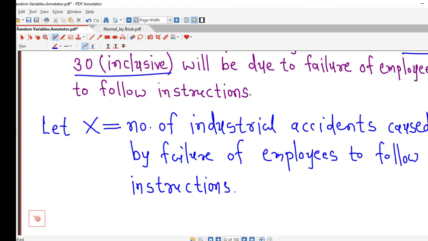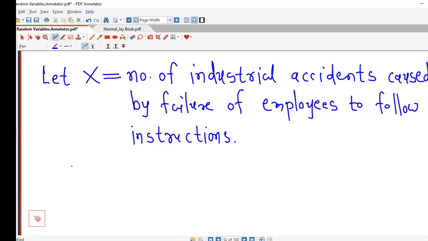Here we can consider that for any industrial accident there are two possibilities: either it is caused by failure of employees to follow instructions, or it is not caused by failure of employees to follow instructions. And here they have given 84 industrialized accidents. So the total number of accidents is given to be n equal to 84. Therefore possible values of random variable x are 0, 1, 2 up to 84.